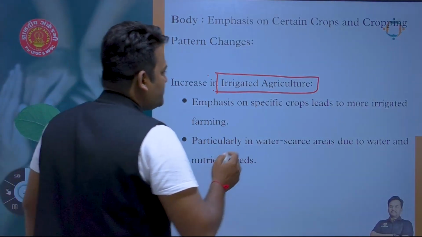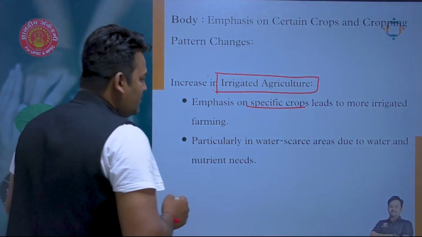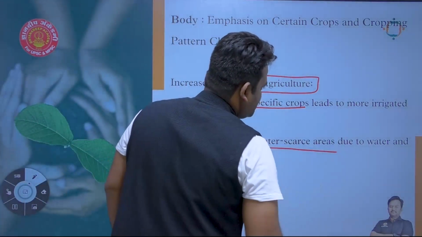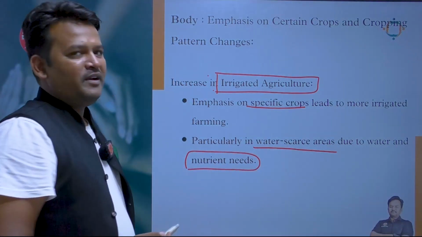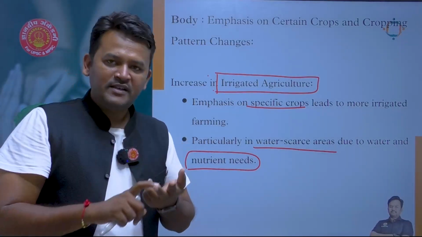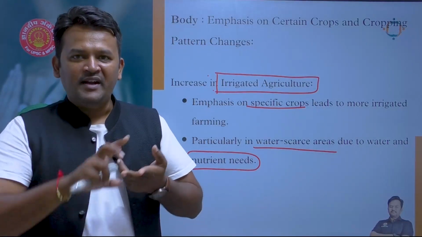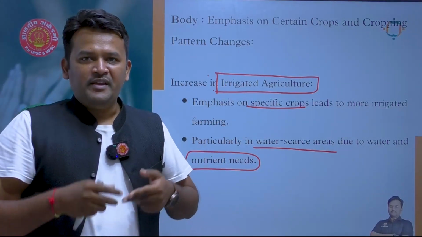Emphasis on specific crops led to more irrigated farming, particularly in water scarce areas due to water and nutrient needs, right? So there is an increase in irrigated area, an increase in water availability, and this also pushes changes in the cropping pattern, right?